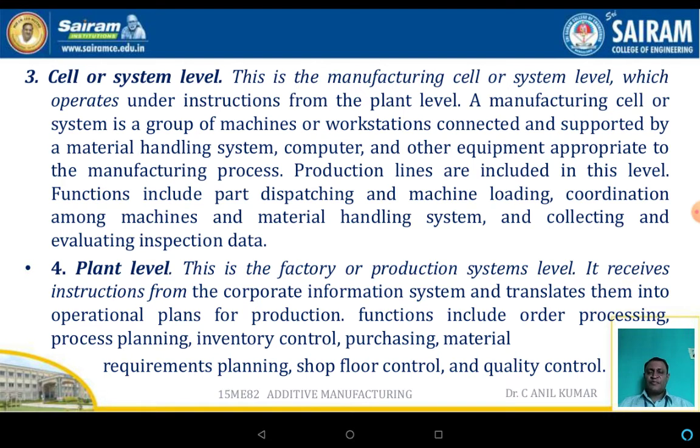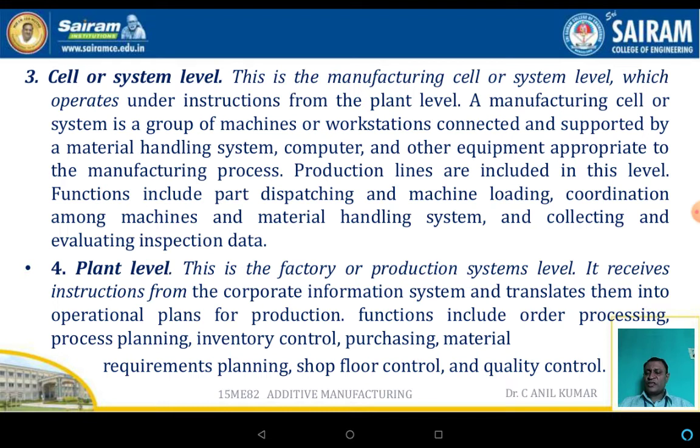The production lines are included in this level, and functions include part dispatching and machine loading among the machines and the material handling systems, and evaluating the inspection data.